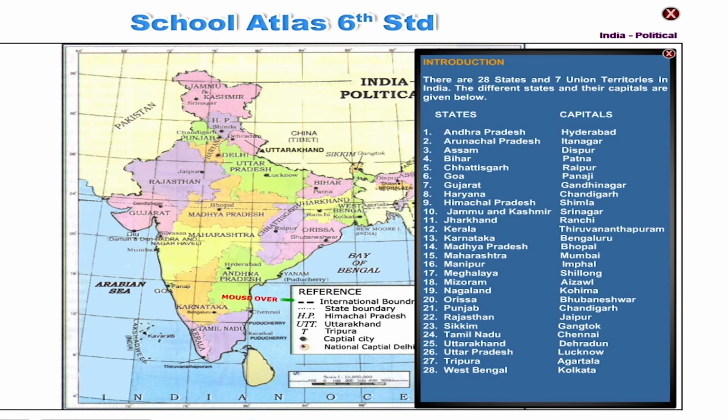States, capitals: Andhra Pradesh, Hyderabad; Arunachal Pradesh, Itanagar; Assam, Dispur; Bihar, Patna; Chhattisgarh, Raipur; Goa, Panaji; Gujarat, Gandhinagar; Haryana, Chandigarh; Himachal Pradesh, Shimla; Jammu and Kashmir, Srinagar; Jharkhand, Ranchi; Kerala, Thiruvananthapuram; Karnataka, Bengaluru; Madhya Pradesh, Bhopal; Maharashtra, Mumbai; Manipur, Imphal; Meghalaya, Shillong; Mizoram, Aizawl; Nagaland, Kohima; Orissa, Bhubaneswar; Punjab, Chandigarh; Rajasthan, Jaipur; Sikkim, Gangtok; Tamil Nadu, Chennai; Uttarakhand, Dehradun; Uttar Pradesh, Lucknow; Tripura, Agartala; West Bengal, Kolkata.